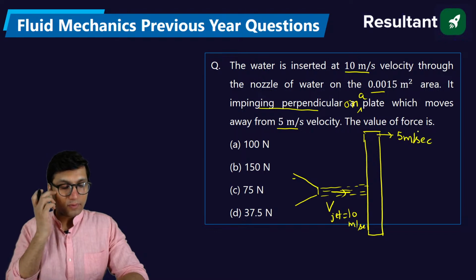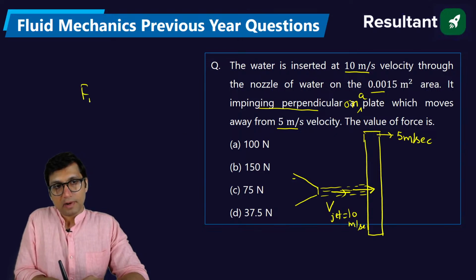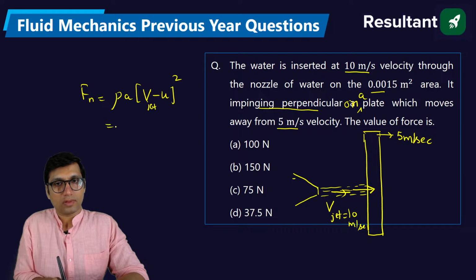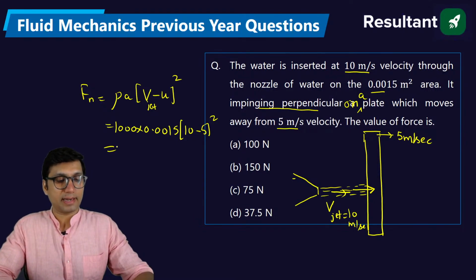So what will be the force applied by the jet on this plate? The normal force is equal to density into area into relative velocity square. Relative velocity is velocity of the jet minus velocity of the blade. So you just put the values. The density of water is 1000, area is 0.0015, velocity is 10 minus 5 square. Just put all the values and you will get the answer. Tell me what answer you are getting.